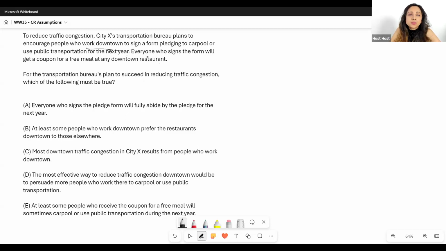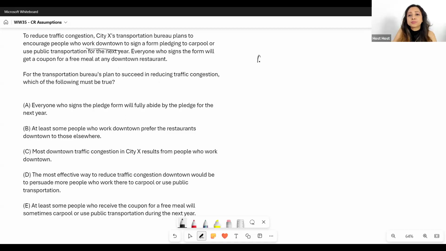Everyone who signs the form will get a coupon for a free meal at any downtown restaurant. So this is a reward that they are giving. In case you have that intent to use carpool or public transportation, great, then we'll give you a coupon. Now, for the Transportation Bureau's plan to succeed in reducing traffic congestion.